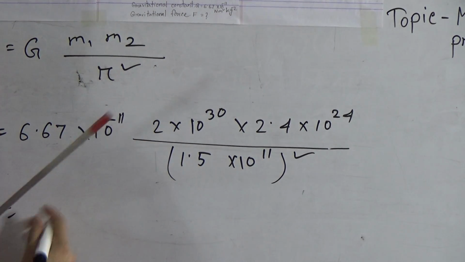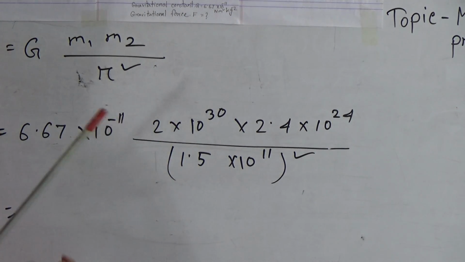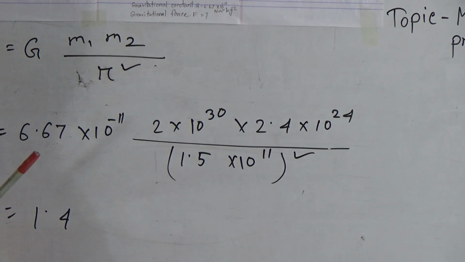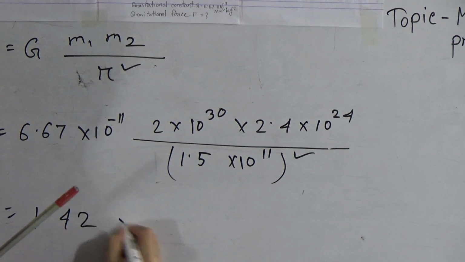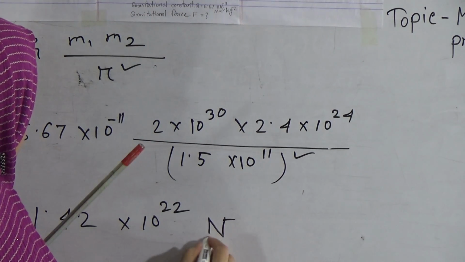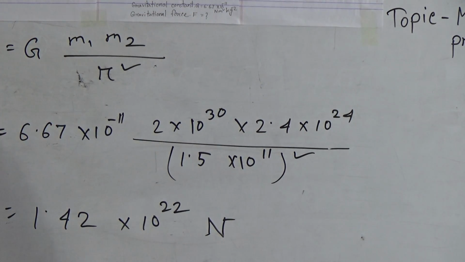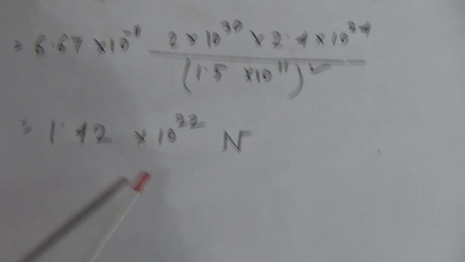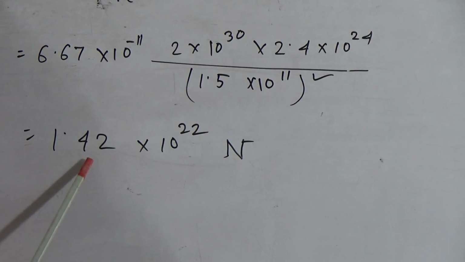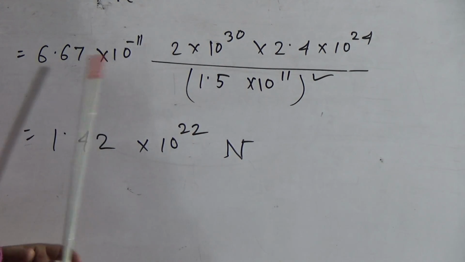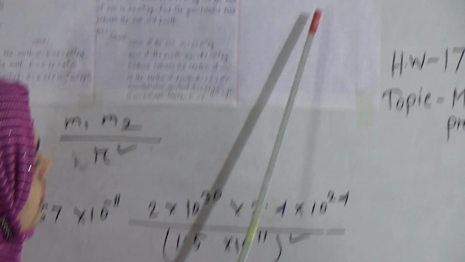Okay, so by doing this calculation we find the value of F equals 1.42 into 10 to the power 22, and the unit of the force is Newton. So the gravitational force between the sun and the earth is 1.42 into 10 to the power 22 Newton. My dear students, I hope you have understood our today's topic.